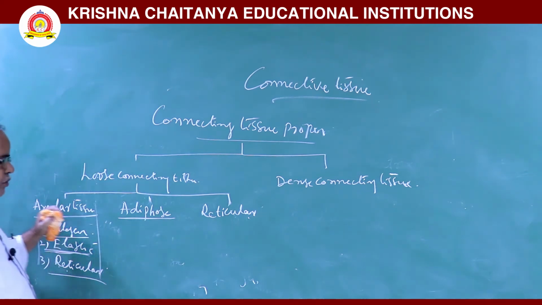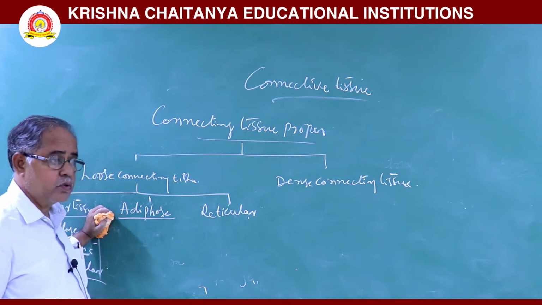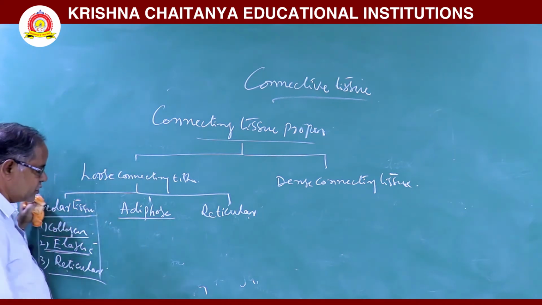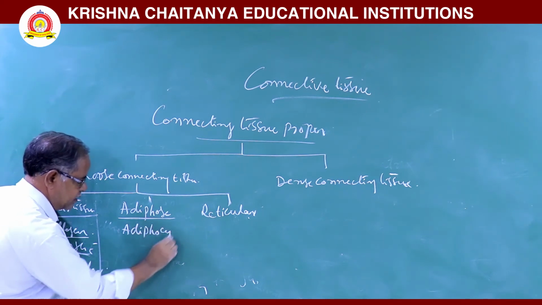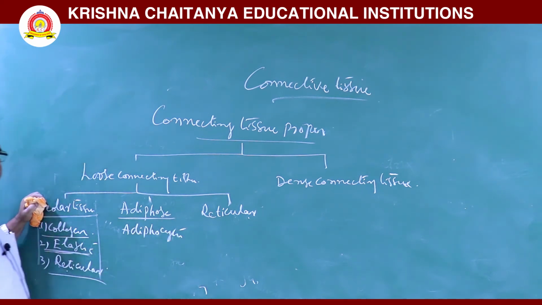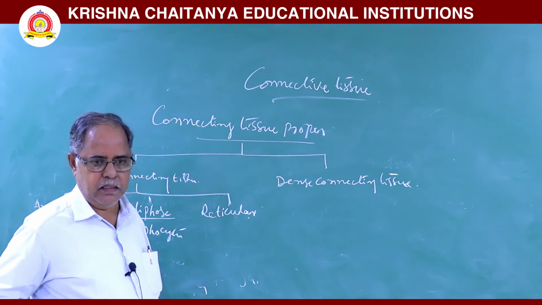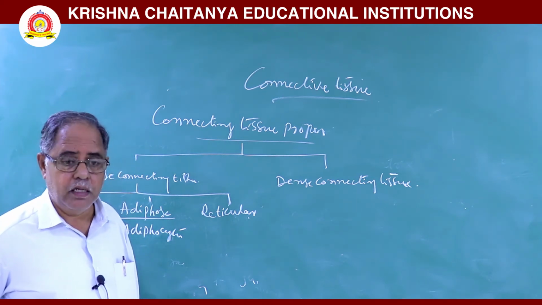This adipose tissue is a fat storing tissue. In this adipose tissue, so many adipocytes are there. The adipose tissue which is present beneath the skin forms a thermal insulator.